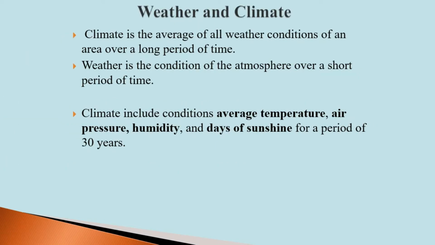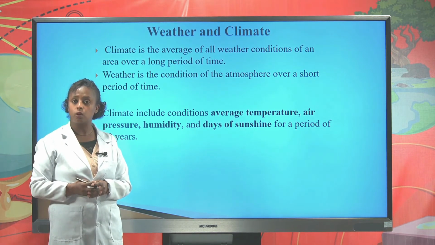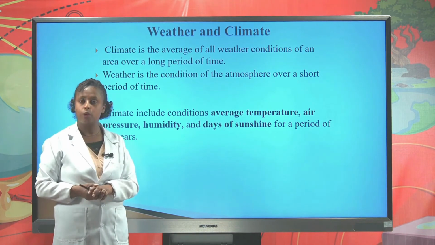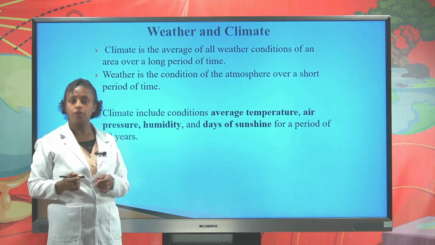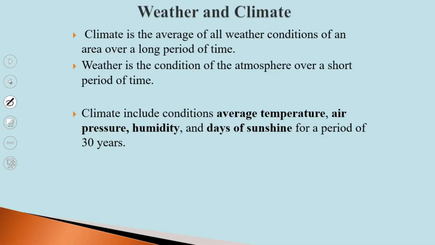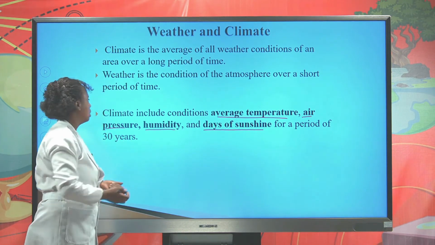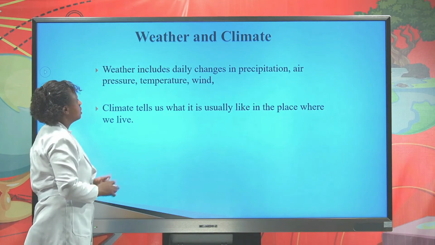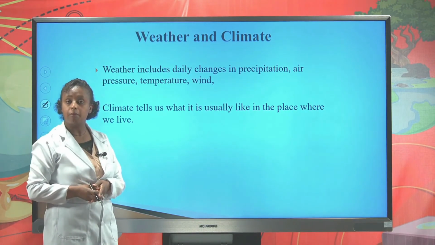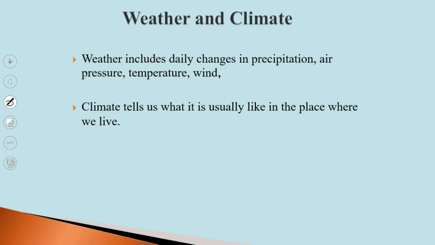Let us proceed to our lesson topic, that is weather and climate. Climate is the average of all weather conditions for a long period of time, whereas weather is the atmospheric condition for a short period of time. Climate includes average temperature, air pressure, humidity, and days of sunshine, which are the main elements of climate. Weather also includes the daily change in precipitation, temperature, and winds. Climate tells us what a place we live in is usually like.